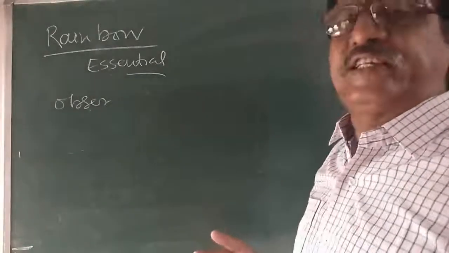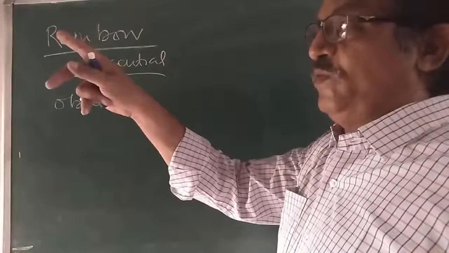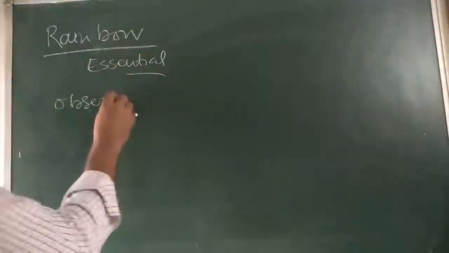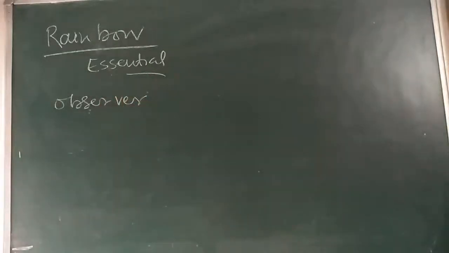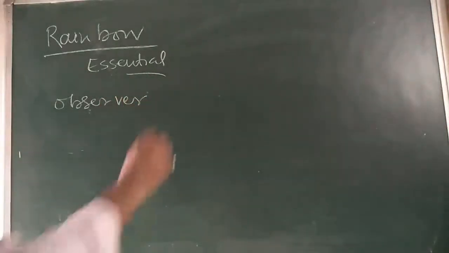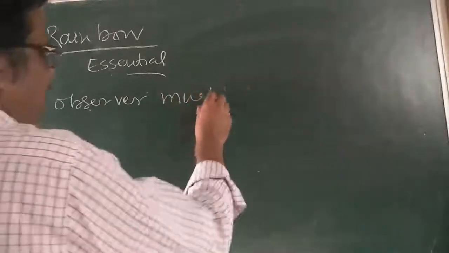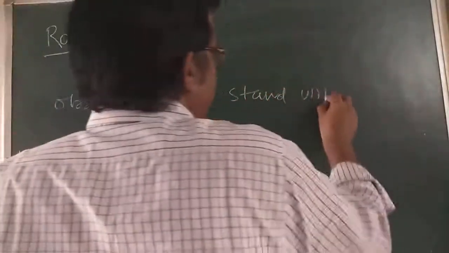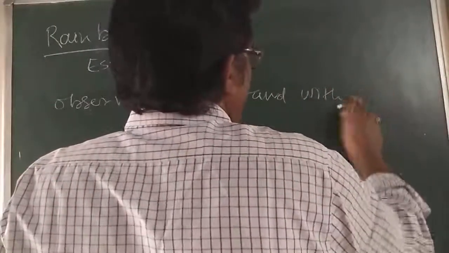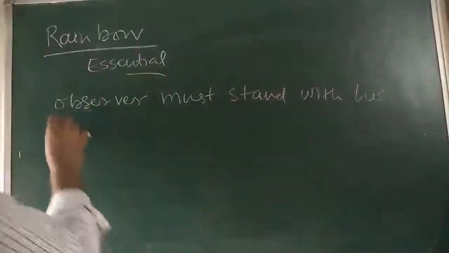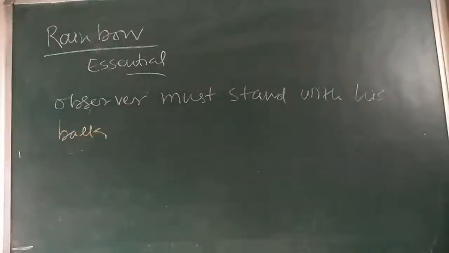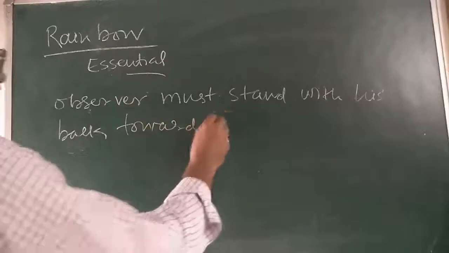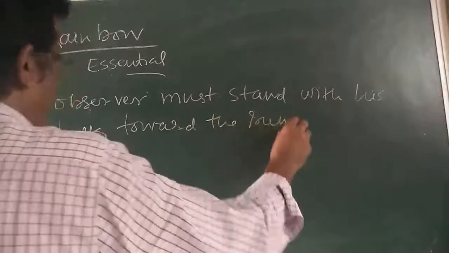Then from my eyes, in front of me, I can see the rainbow. So the observer must stand with his back towards the sun. Is it clear?